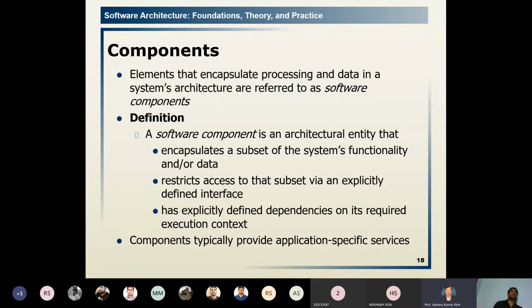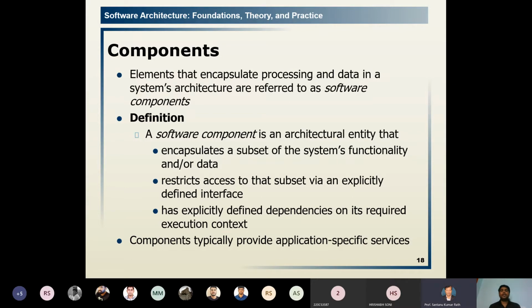The components are the main elements of our architecture. They connect to other components with the connectors, and it should be properly configured. It does not mean that every component will connect to every other component. It is not like that. Whichever is desired according to our architecture, we will give the connection through the connector from one component to another component.